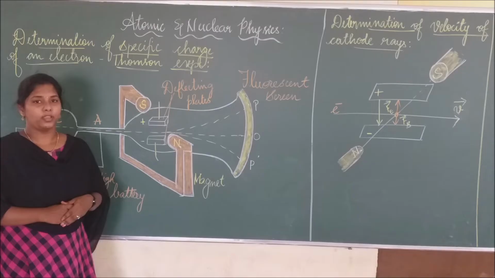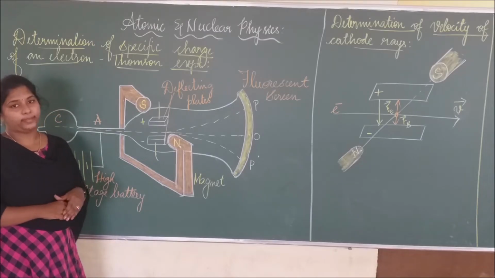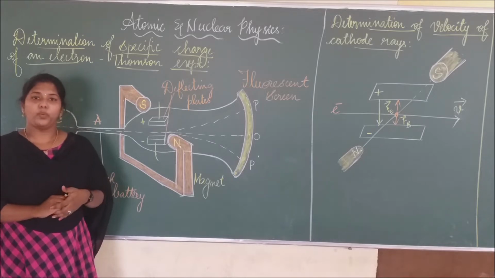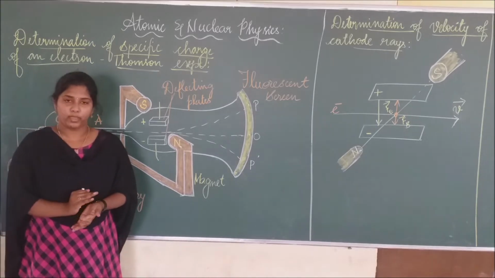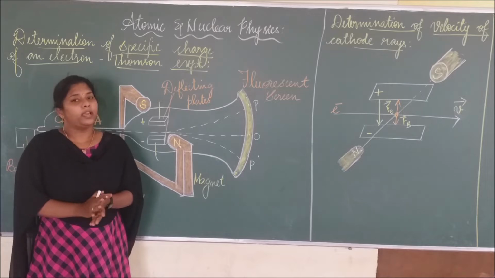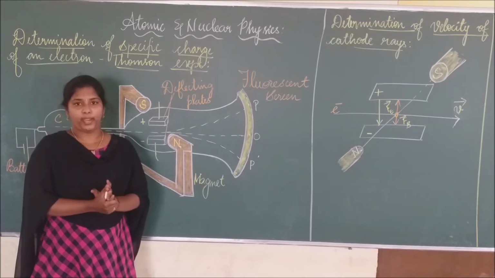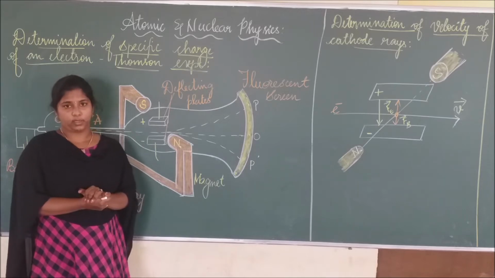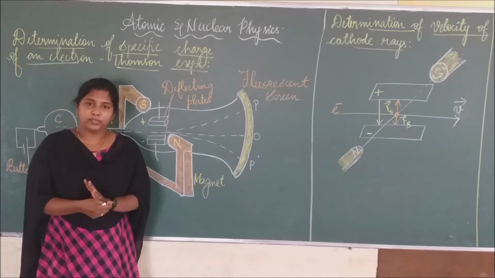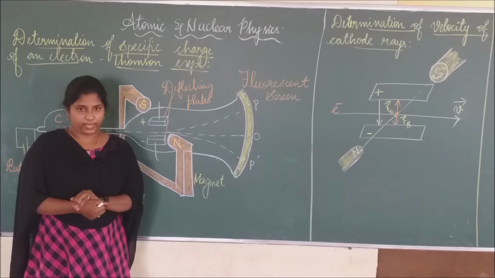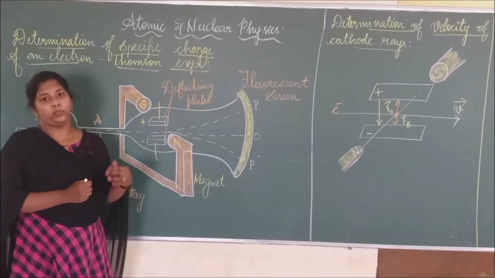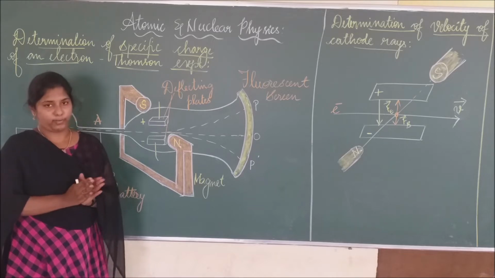In the last class, we saw electric discharge through gases and the properties of cathode rays. Now let us recall those properties. Cathode rays travel in a straight line, and they are deflected by both electric and magnetic fields. Cathode rays ionize the gases through which they pass, and they affect photographic plates. The speed is normally 1/10 of the speed of light.